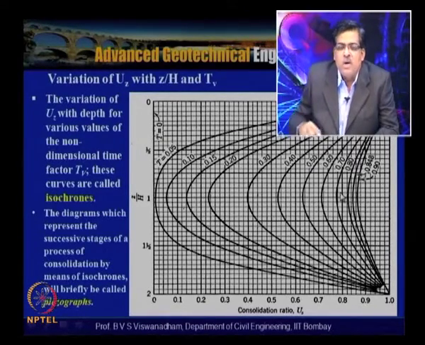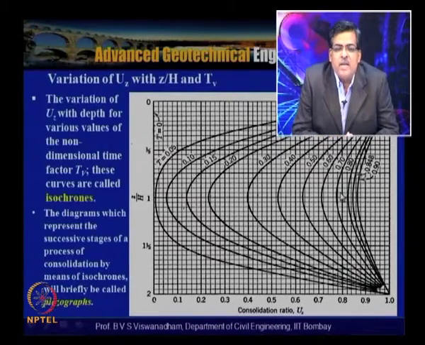These curves are called isochrones, and the diagrams which represent the successive stages of the process of consolidation by means of isochrones are briefly called piezographs.